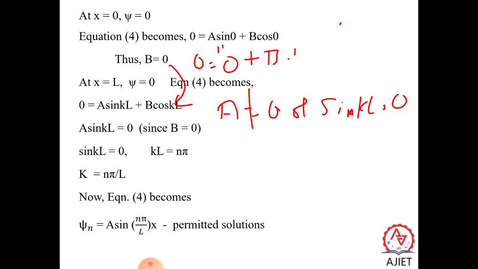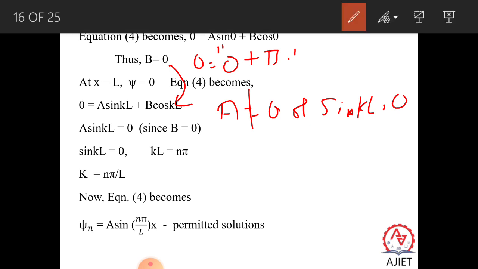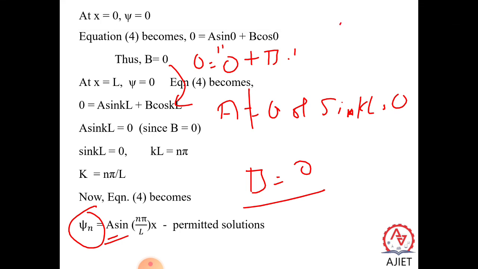But still look at the constant a. Anyway, we got b is equal to 0, that is gone. But what about our a? Still a is unknown, so again we have to determine the value of a. Can you tell me what kind of function this xi n is? This function xi n is a normalized wave function, is it right? Why? Because the particle is present. So the value of xi star xi, if you take, should come to be equal to 1. So xi n is specially called a normalized wave function, since we already know that the particle is present inside the infinite height potential well, or particle inside a box.